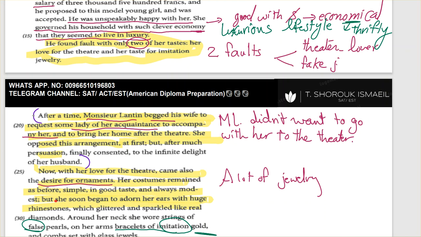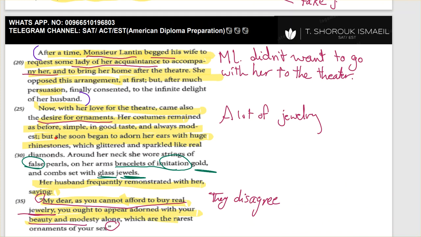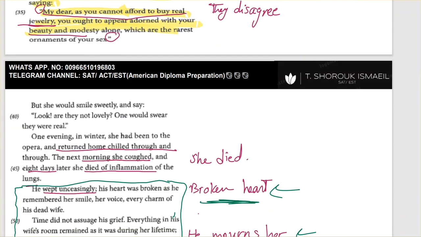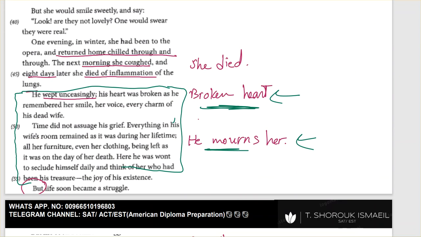Out of my passage mapping here, Miss Alenta didn't want to go with her to the theater, so this is not the case that we were talking about. So this line reference or citation is totally wrong, so I cannot consider this right. Let's come to the next answer choice. He said from 47 till 49. So let's come to 47, till 49 is here.